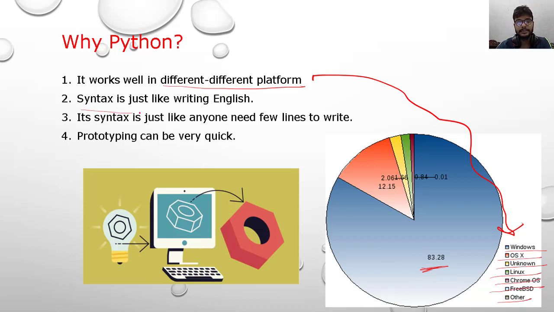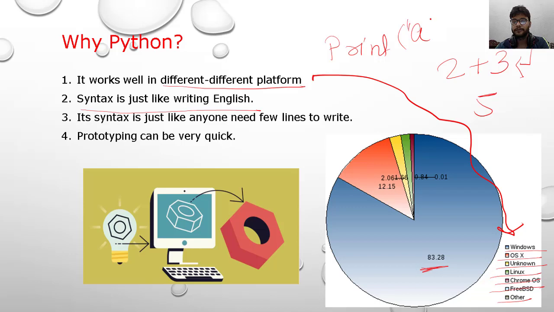Syntax is just like writing English. You just have to write in Python 2 plus 3, and when you run this it will automatically give you 5. You just have to write in Python print a. When you press enter it will print a.